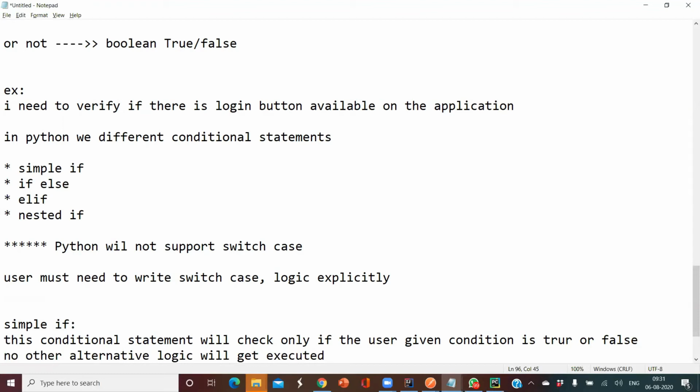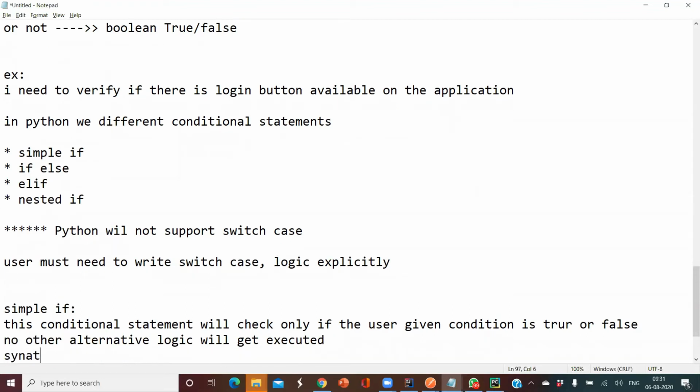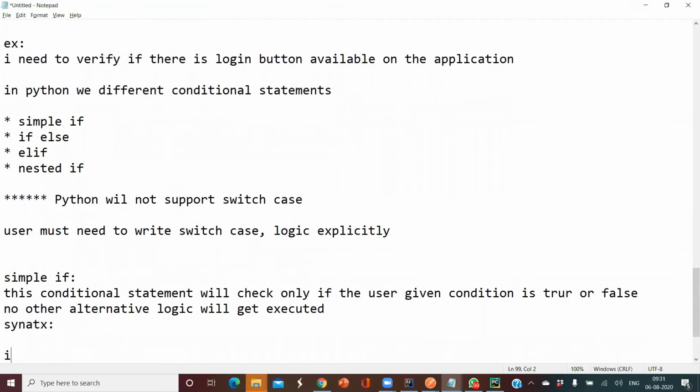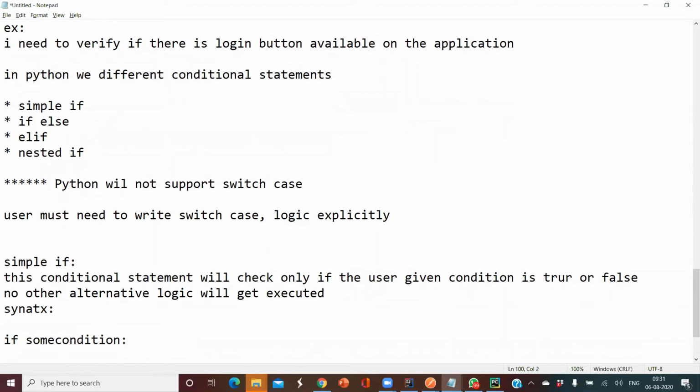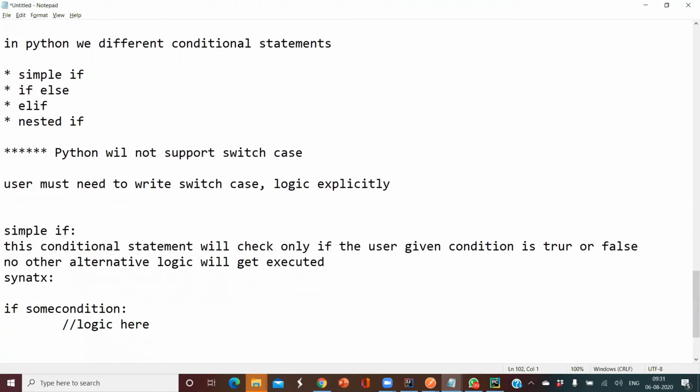The syntax of the simple if is: if some condition, colon, and indentation is mandatory. A tab of indentation is mandatory, and you have to write your logic here.